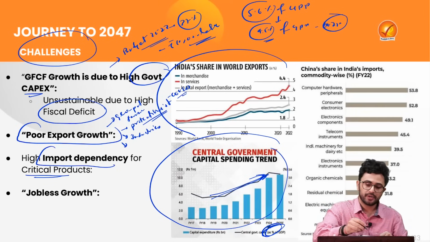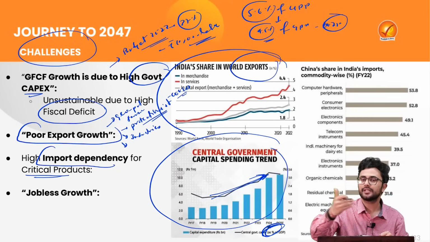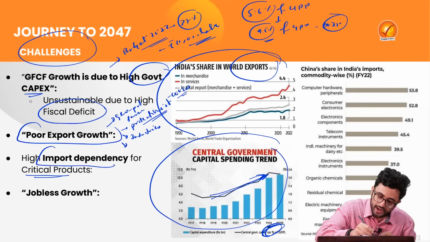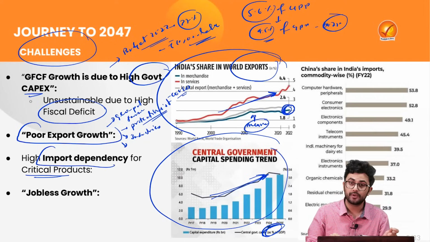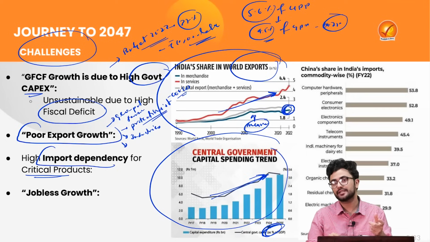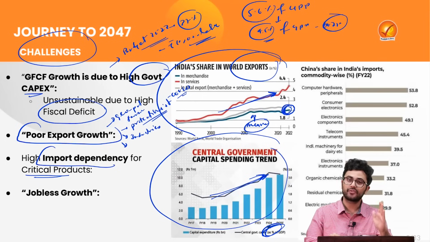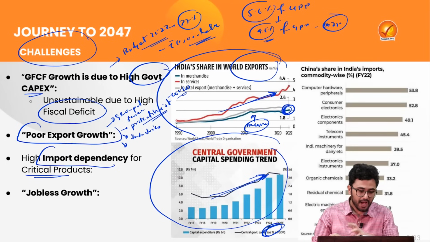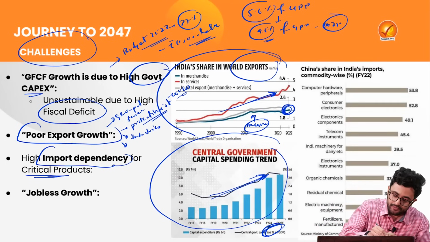So just look at India's share in the world exports. Here, look at the service sector. The service sector is obviously registering growth, but if we look at the merchandise sector, it has registered meager growth in recent years. That is a major problem because that shows that Indian products are not much in demand in the international market, thus depriving us of essential foreign exchange reserves and thus declining our balance of trade and balance of payment. Now we are heavily import dependent for critical products.